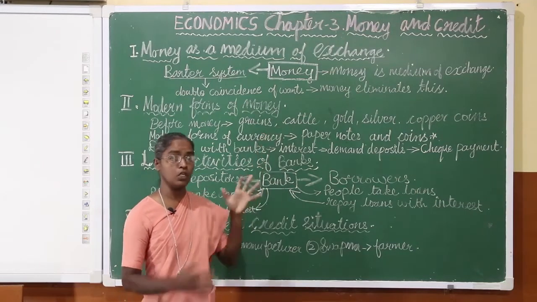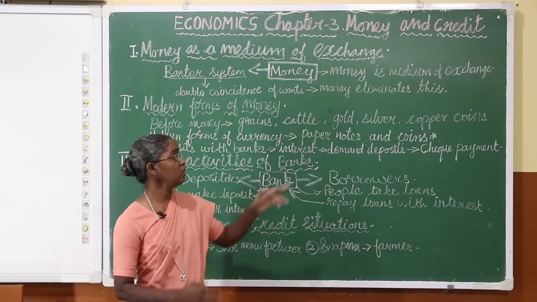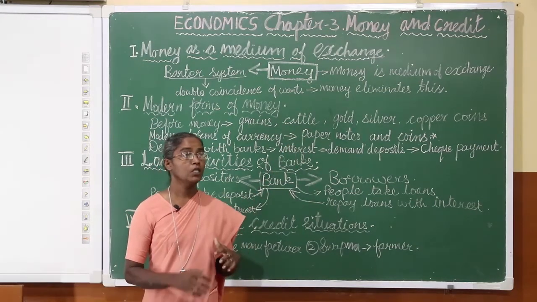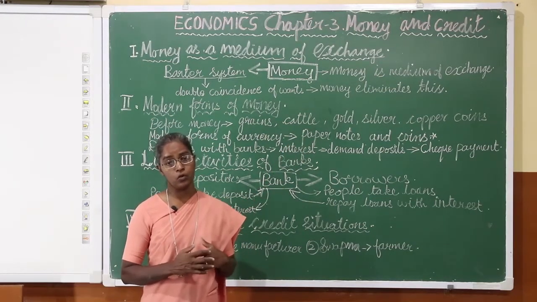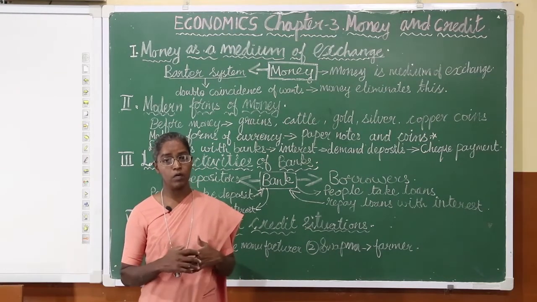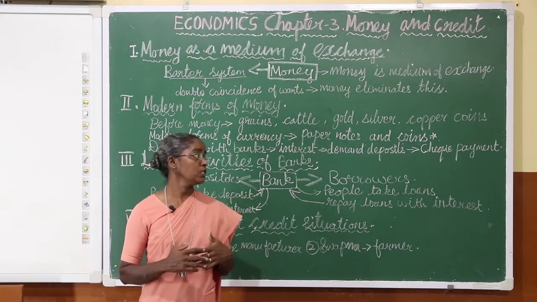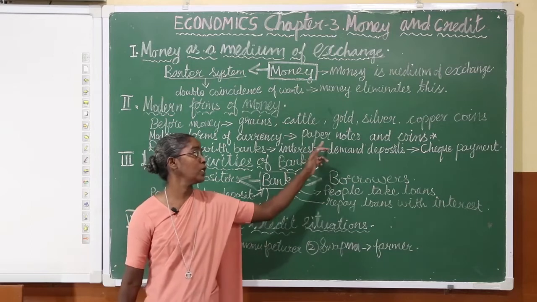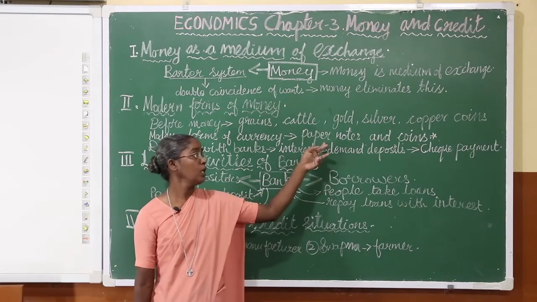Now these two things you need to have in your mind: the earlier forms of money had their own value, but today the modern forms of currency, that is paper notes and coins, do not have value of their own. They get value when they are authorized by the government, and in India it is the Reserve Bank of India that has the authority to issue currency notes and coins.